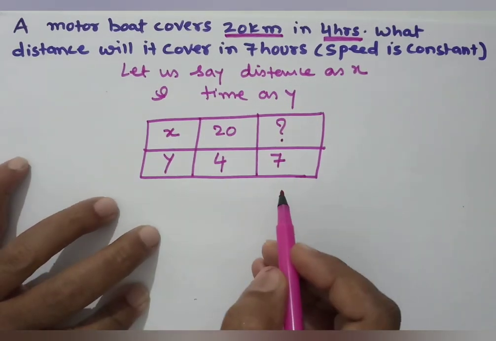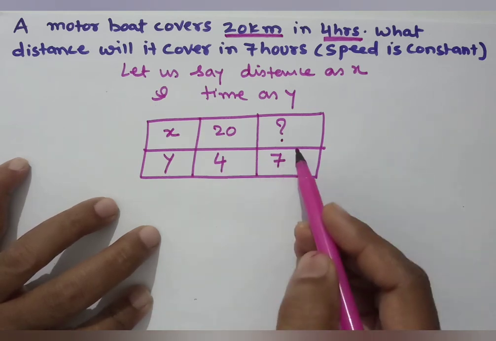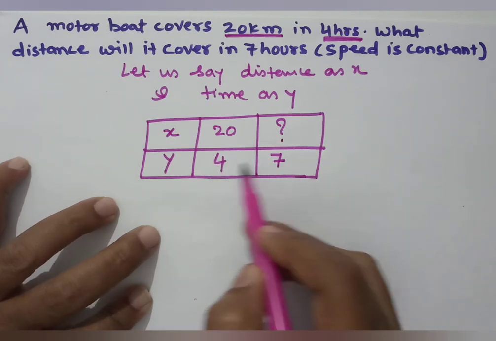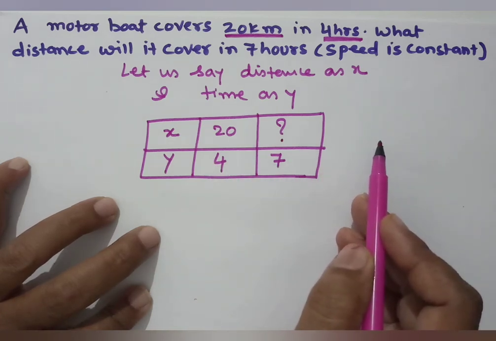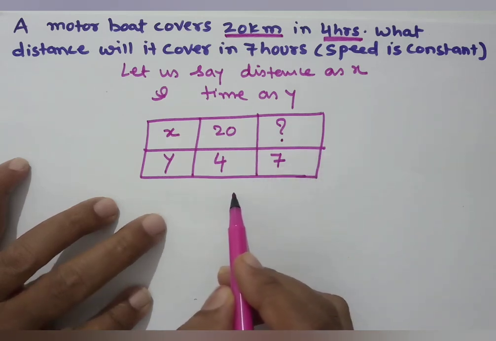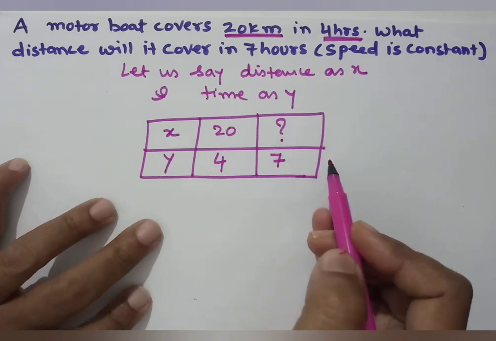Now this is very clear that if you give more time, the boat will go for a longer distance. Means the greater the time given to the boat, the greater the distance it will cover. That means if x is increasing, y is also increasing.